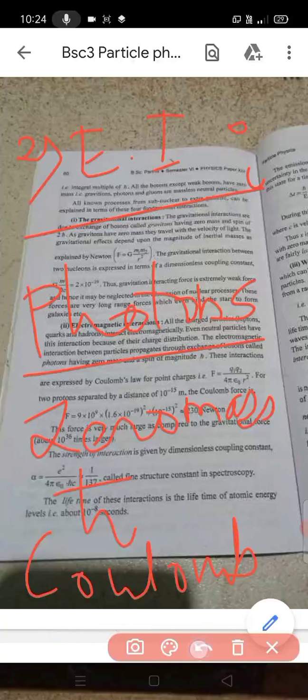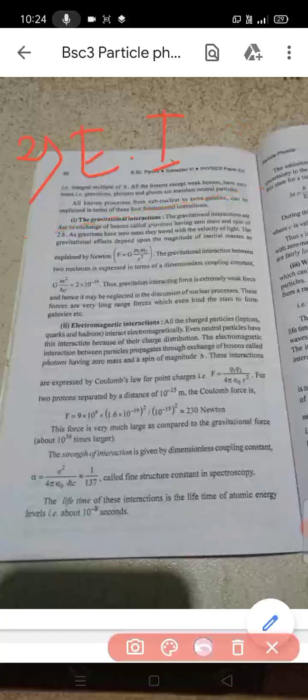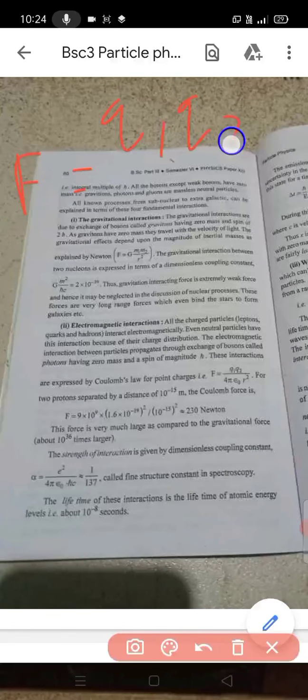What is Coulomb's law for point charges? F is equal to Q1 Q2, the two charges, divided by 4 pi epsilon naught, the permittivity of free space, into r square.